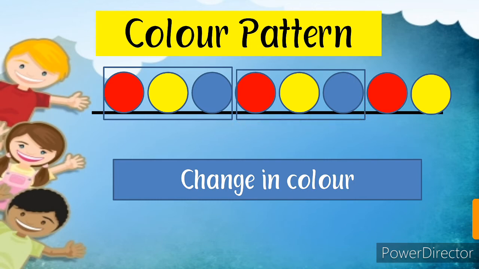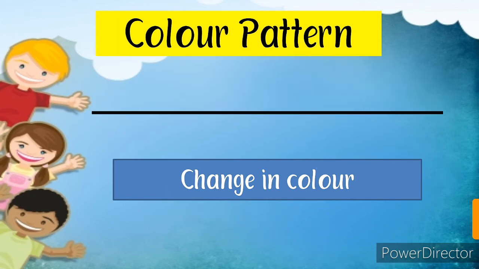So in this we observe that the shape is the same and the size of each shape is the same, but the color changes. So this is a color pattern. Let's see one more example.